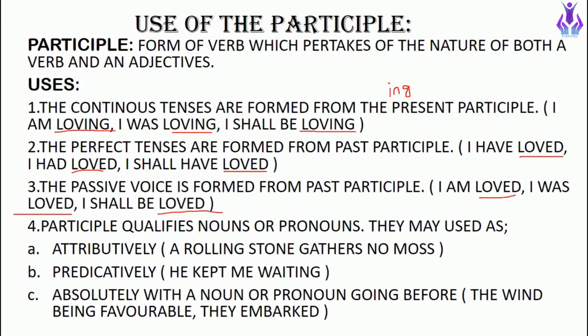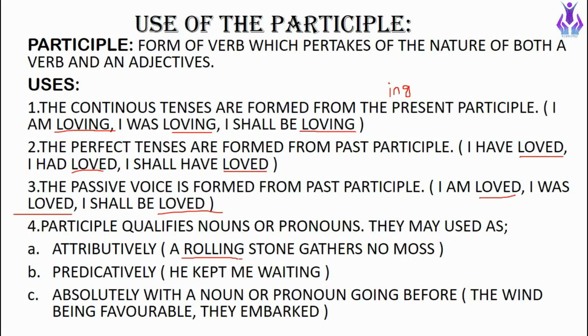So all these are made from our past participle. The next is that a participle qualifies a noun or pronoun. A participle has a qualifying quality, like it qualifies our noun or different pronouns. It can be used attributively, as in "A rolling stone gathers no moss." So here rolling is our participle.